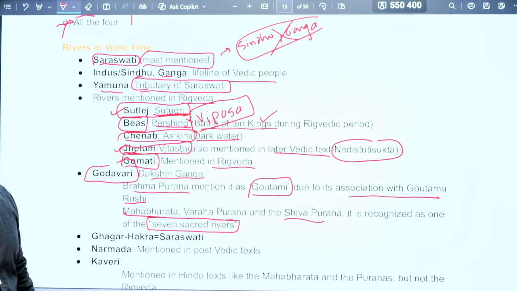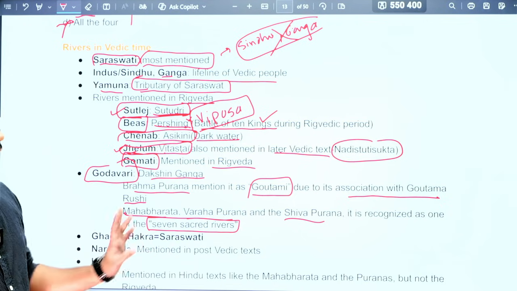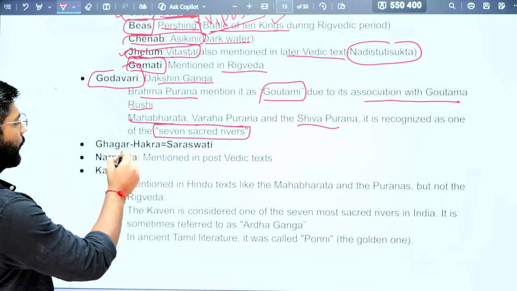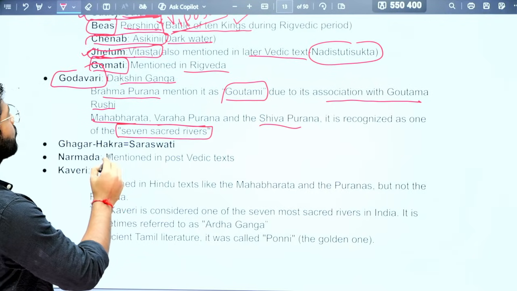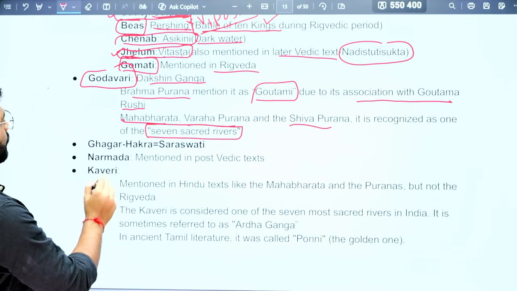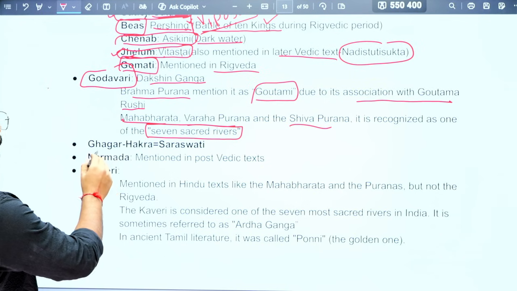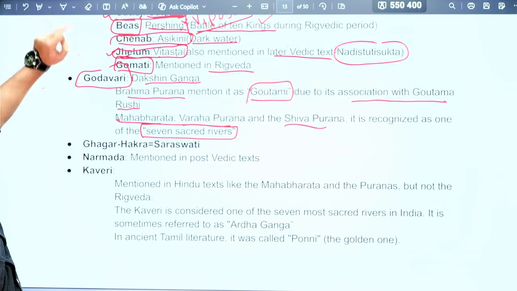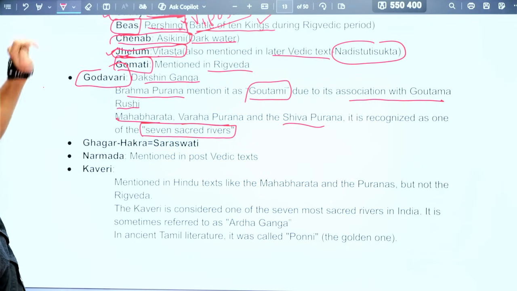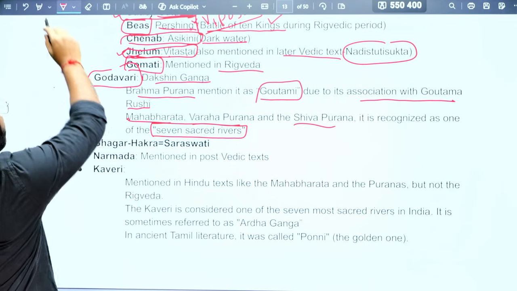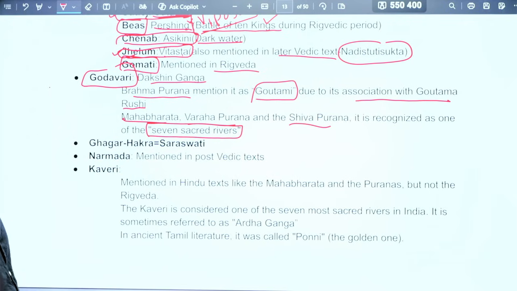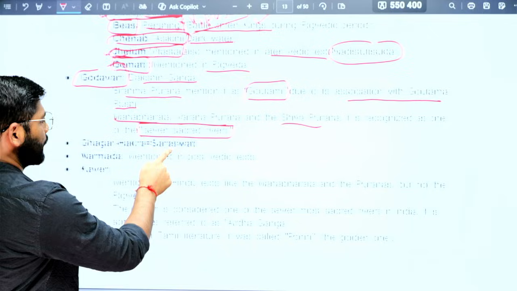Then there is another interpretation that the Ghaggar and Hakra river were known as the Saraswati river. So these are the things.